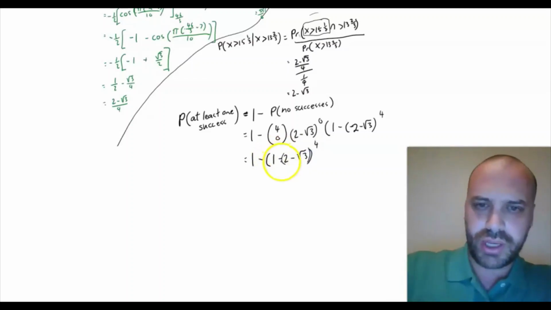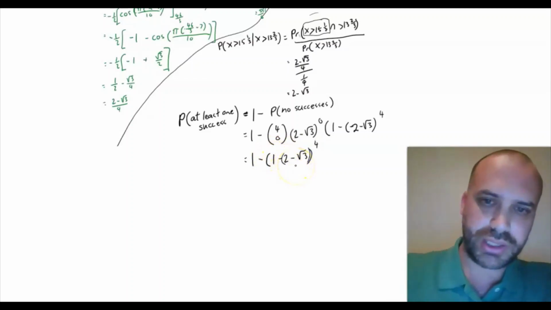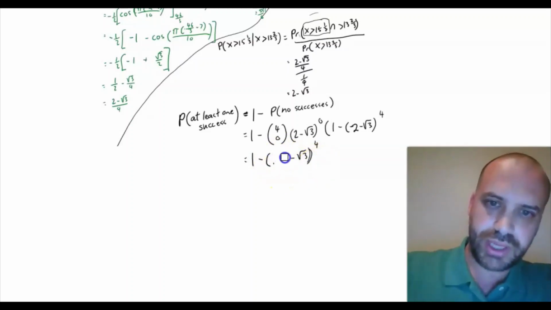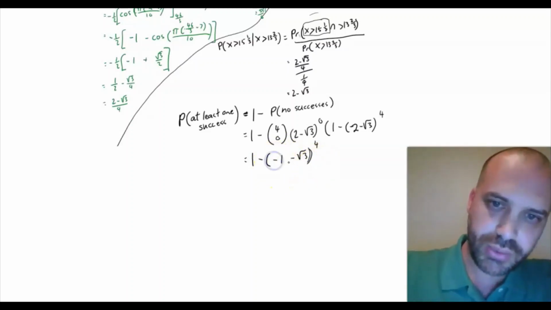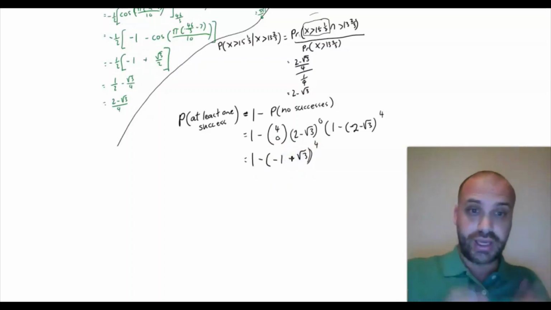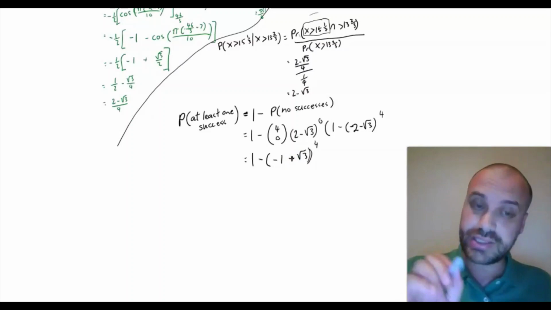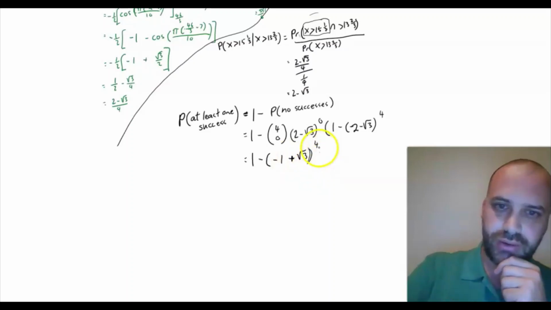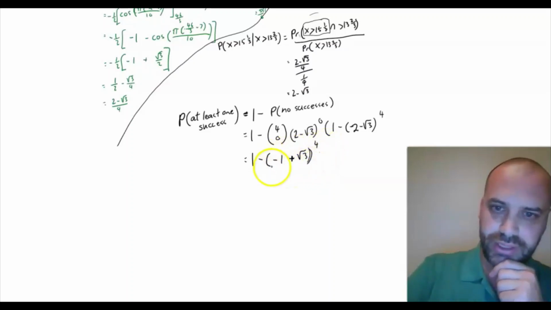Alright, 1 minus 2, well that's minus 1, and then minus root 3. So this becomes minus 1 plus root 3. Okay, that is the probability of at least one success. 1 minus, minus 1 plus root 3, all to the power of 4, or all of that bit to the power of 4.